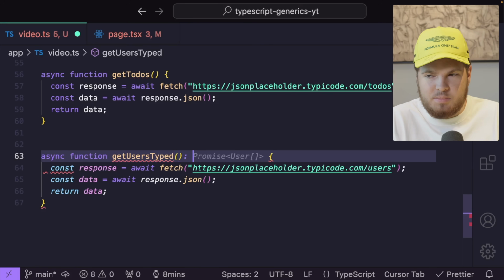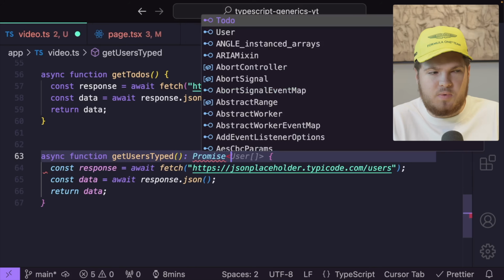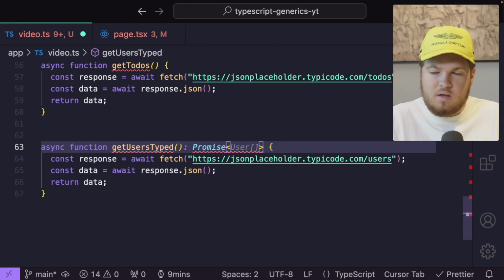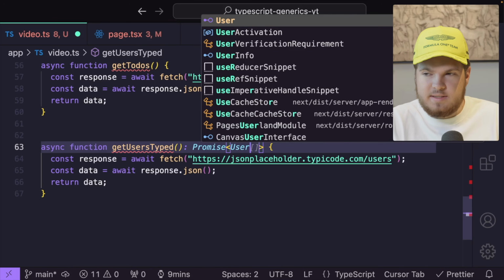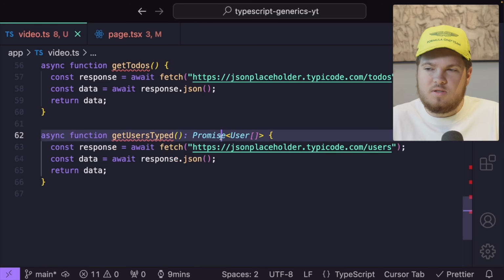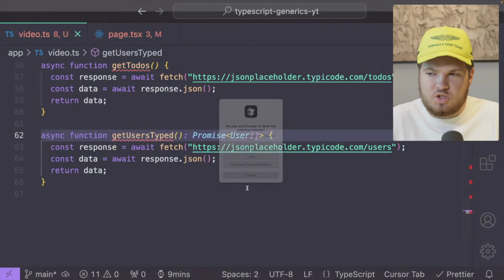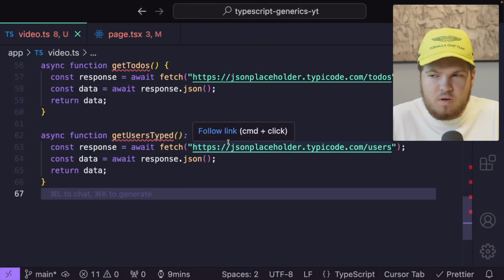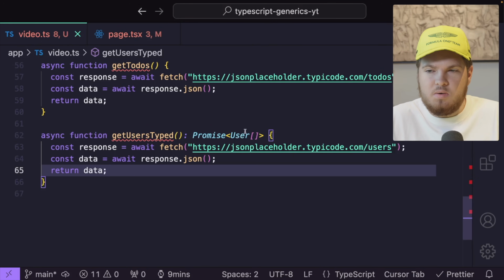What is the return type? Well, it's a Promise. Let's use our angled brackets, and then this URL at the end of the day returns an array. So let's pass our User interface and let's append our array symbol. So now within Promise, we pass our generic symbols. That's how I call them. And then we pass our User, which is an array.